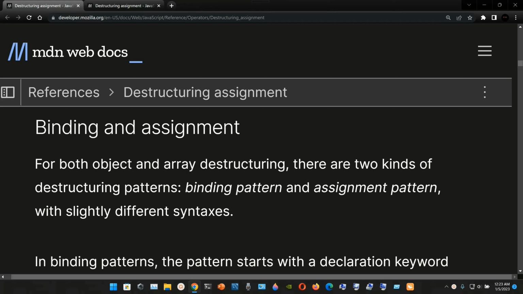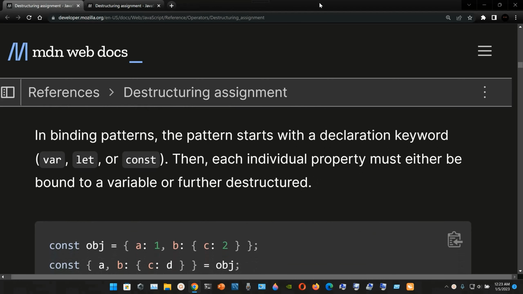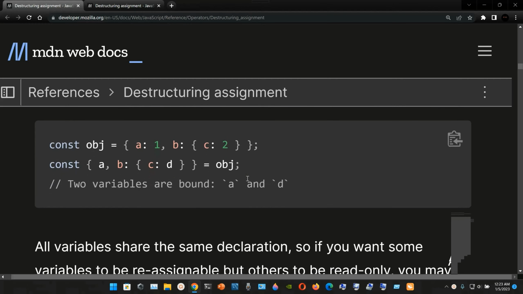Binding and assignment. For both object and array destructuring, there are two kinds of destructuring patterns: binding pattern and assignment pattern, with slightly different syntaxes. In binding patterns, the pattern starts with a declaration keyword, var, let, or const. Then each individual property must either be bound to a variable or further destructured. And here they give us this example.